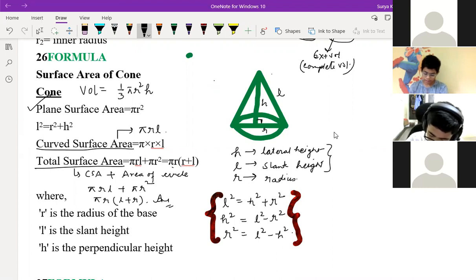Anyway, so volume is pi r square h divided by 3, curved surface area is pi r L, and total surface area is pi r L plus pi r square.